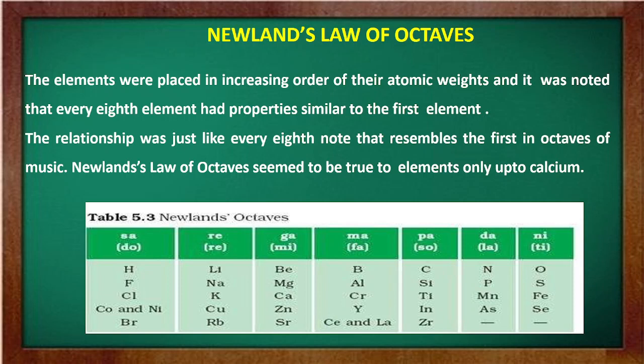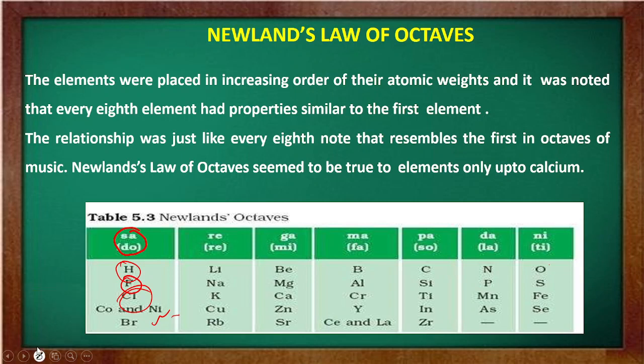So Newlands' law of octaves came into being, where he observed that every first element behaved like the eighth element. Just as in music you can see sa re ga ma pa da ni sa, then again the eighth one is sa. Similarly, he observed that every eighth element behaved as the first element, so he arranged it this way. But this also did not attract much attention.